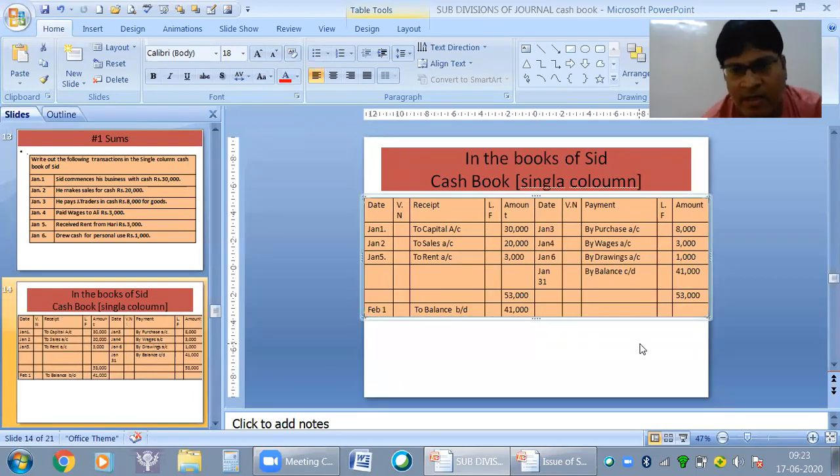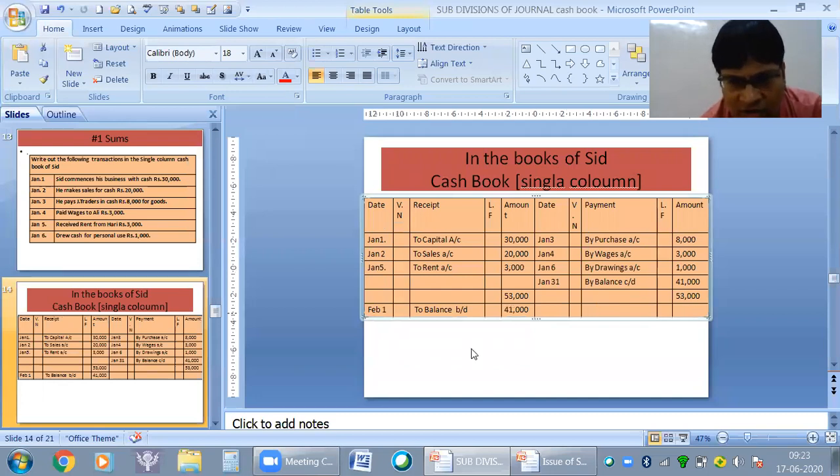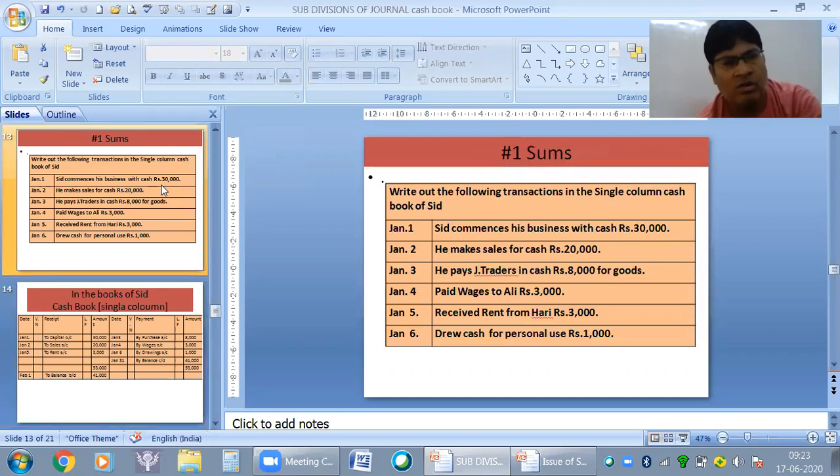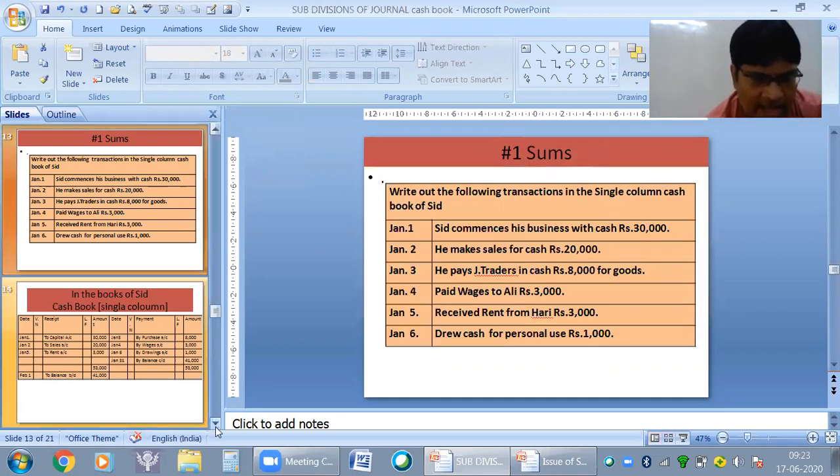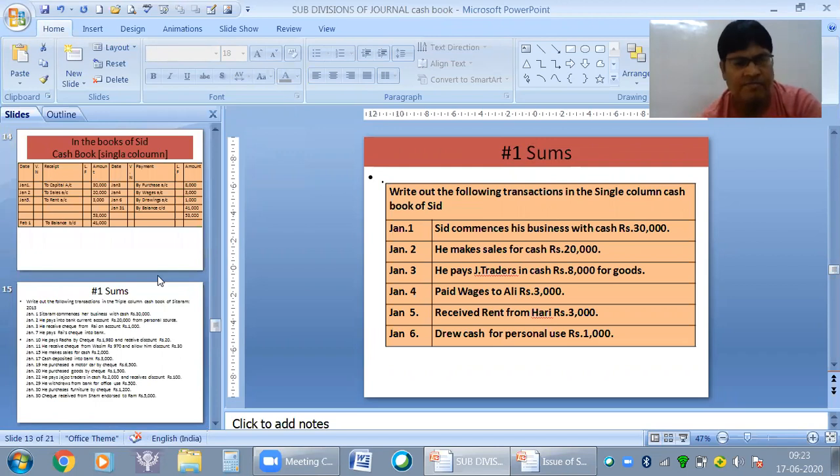So this is the sum. We have a cash balance in hand over here. In this cash balance, we have what? 41,000 left. So now your next homework will be this one.